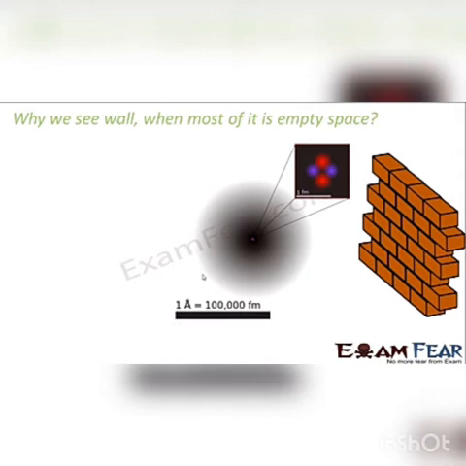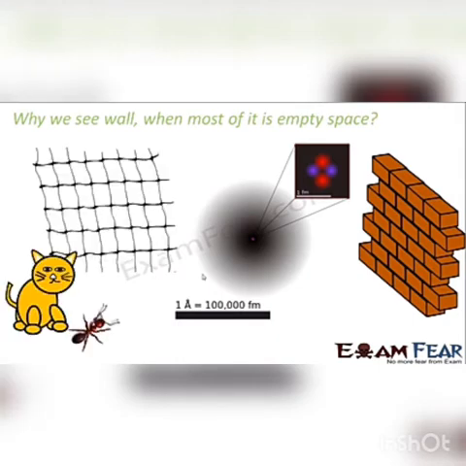In order to understand this, you have to take this example. If you look at this netted wire, right? If you take the example of this cat, if the cat wants to pass through this netted wall, will it be able to cross the net? No. Why? Because the dimension of the open space in the net is smaller when compared to the dimension of the cat. The size of the cat is bigger, so it cannot pass through, right?